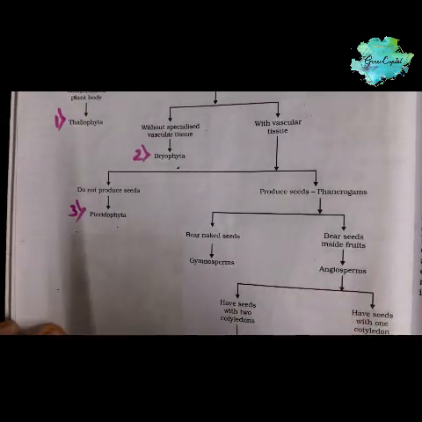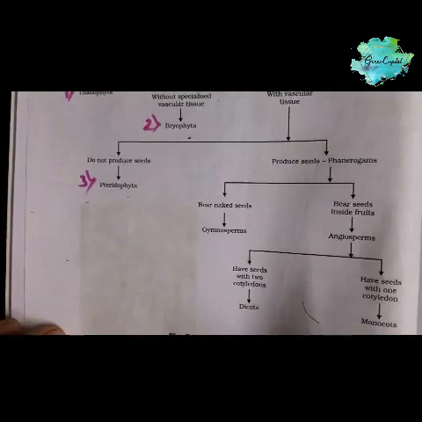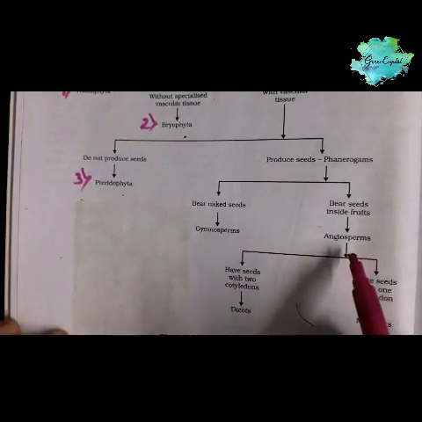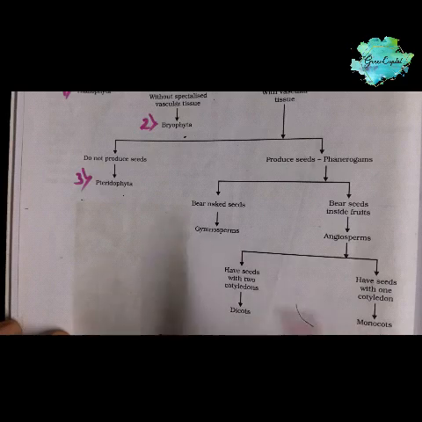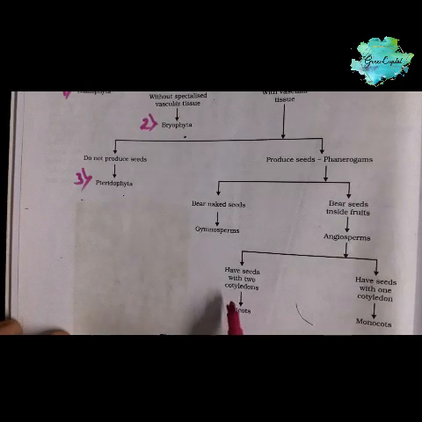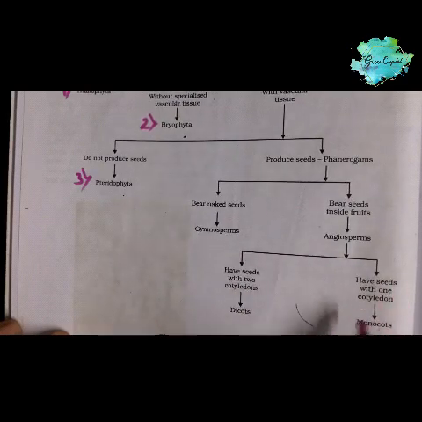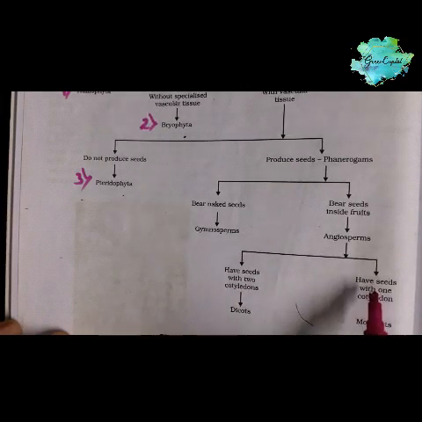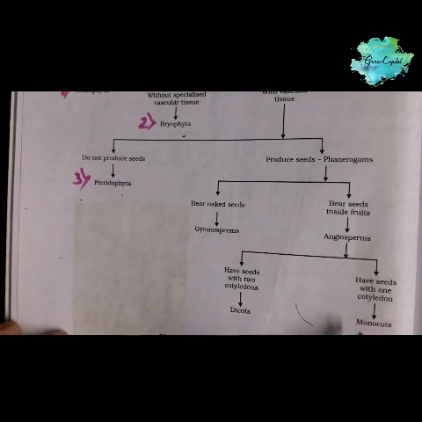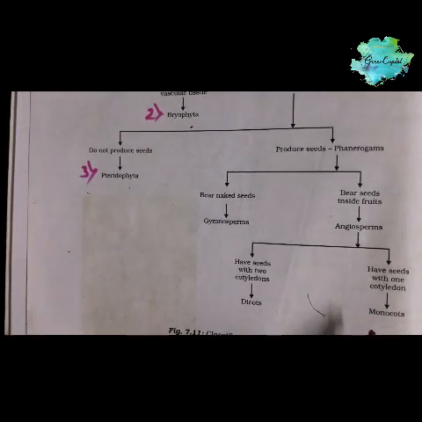Angiosperm is the most advanced type of plant. Angiosperms are further divided into dicots and monocots, depending on whether they have 2 seed cotyledons or only 1. Having 2 cotyledons is dicot and having only 1 cotyledon is monocot.